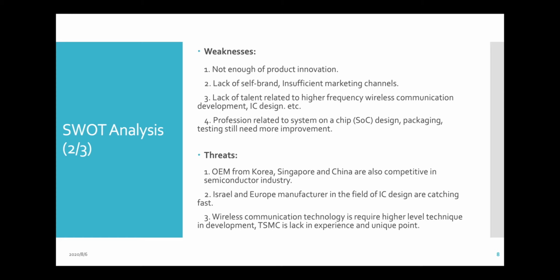And it lacks talent for high frequency wireless communication development, such as IC design. So companies such as AMD or Qualcomm finish their IC design and require TSMC to make it for them, using, like, the 5 nanometer manufacturing process to make their chips.